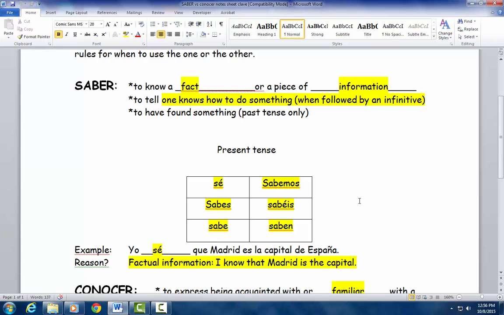Let's look at an example. Yo sé que Madrid es la capital de España. What's the reason for picking saber? Well, this is factual information. I know that Madrid is the capital.